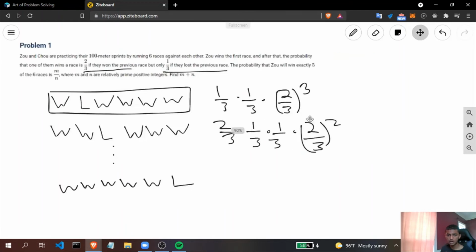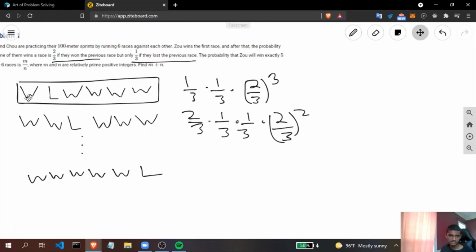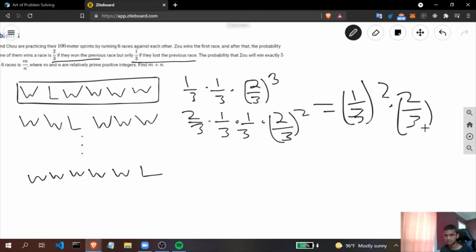So we notice a common pattern here. If there is a loss in the middle of a string of wins, then the probability is going to be 1/3 squared times 2/3 cubed. And he has 4 of those, because he can lose this one, this one, this one, or this one.